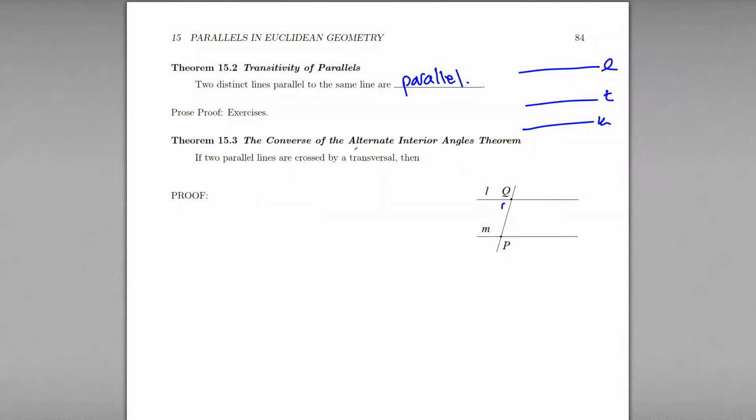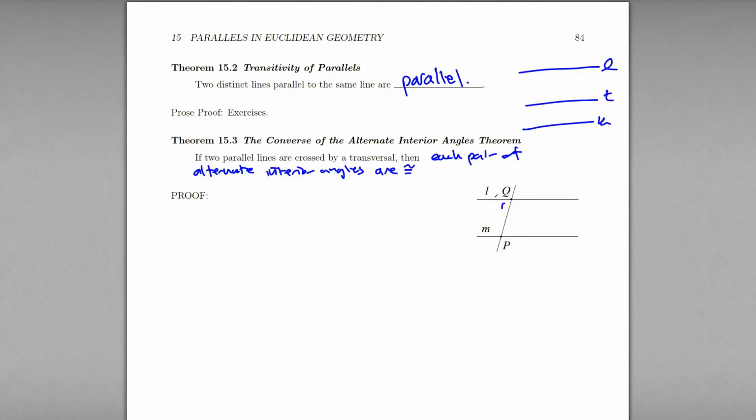So if we have a pair of parallel lines and they're crossed by a transversal, then each pair of alternate interior angles are congruent.